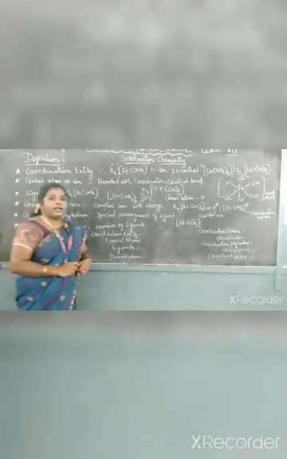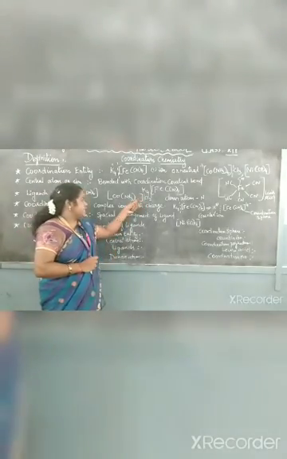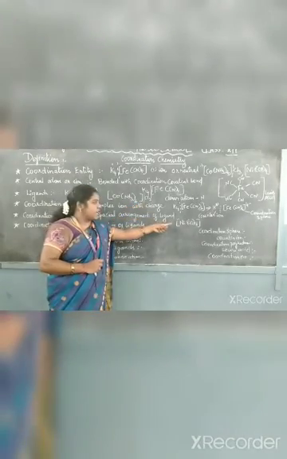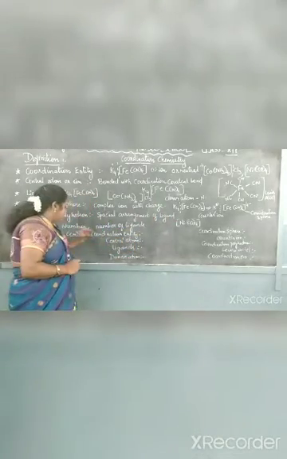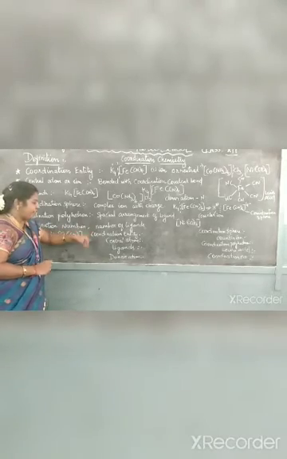coordination number. So coordination number is the same, the number of ligands present in it. Here 6 ligands are present. What is the coordination number? 6. Here 4 ligands are present. What is the coordination number? It is 4. Okay, let me give a compound. Let's see with the example. We have to find all those things.